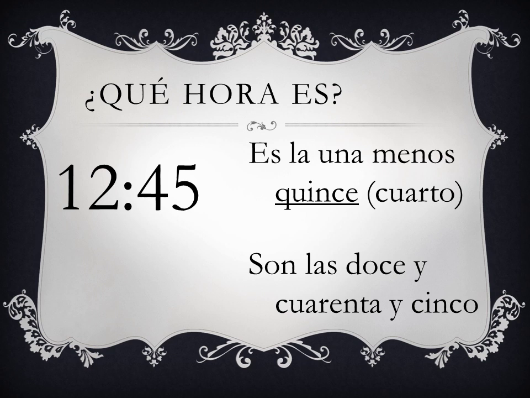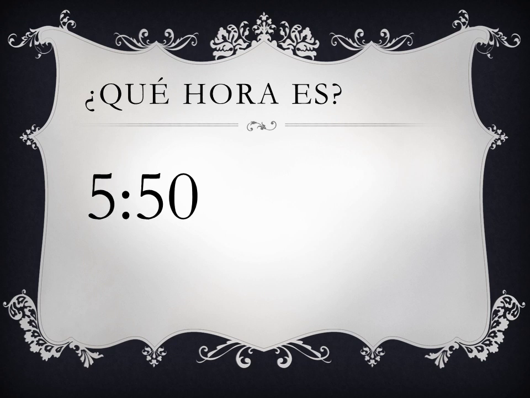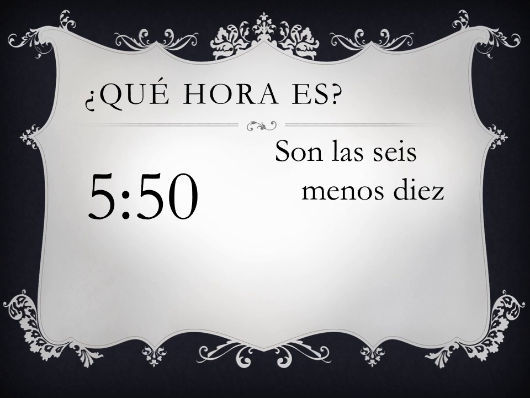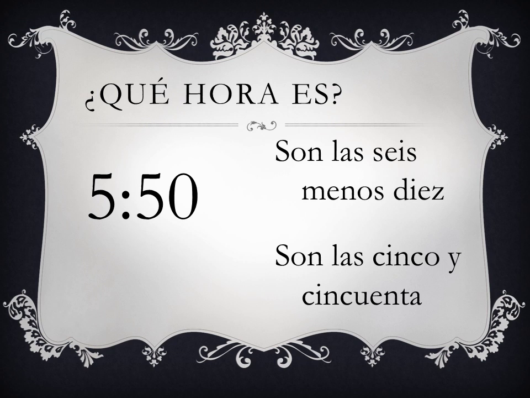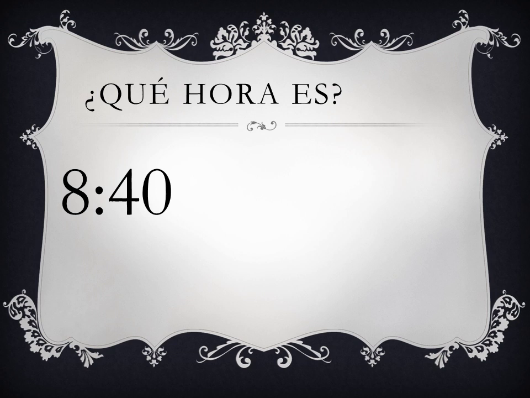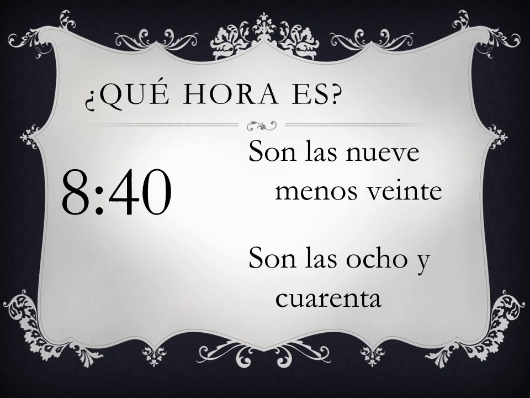Okay? So let's give it another try. ¿Qué hora es? Remember, go to the next hour and then subtract the minutes you have left before the hour. So you have son las 6 menos 10. So it's 6 o'clock minus 10, that would be 5:50. Son las 5:50. So let's have another try. ¿Qué hora es? Son las 9 menos 20, or son las 8:40.